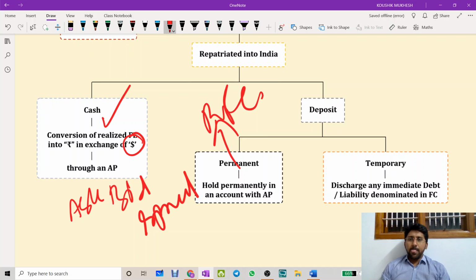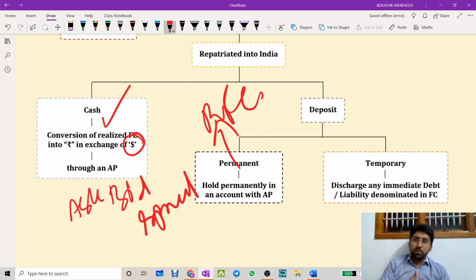For example, I have an export receipt. I received $1 lakh. In another 1 month time, I have another payment to make. That is also exactly $1 lakh. Let us say like that. It may be 1 lakh 20, it may be 80,000 also. It's for example sake. Let's have a simple example.